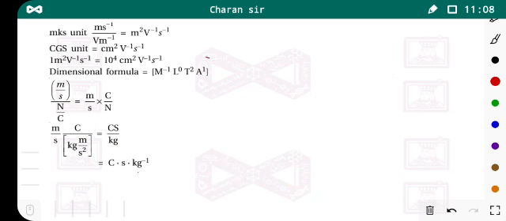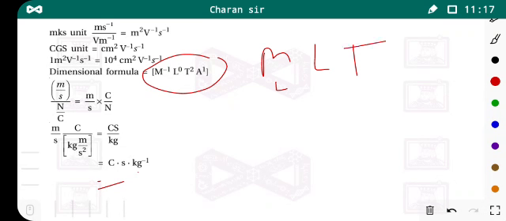This is for derivation of the dimensional formula. So now we want the dimensional formula in terms of mass, length, time and amperes. Here we have mass and time, but this is coulombs. This must be converted to amperes.